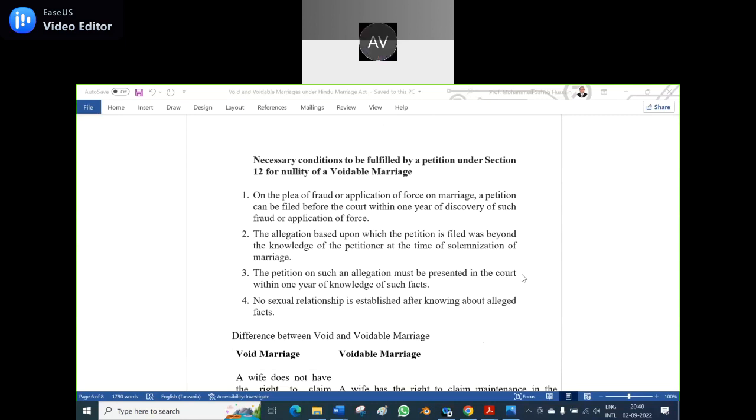In mutual consent divorce, they relaxed it. You have to wait for 1 year, but however, the High Court in its discretion can give it within 6 months.